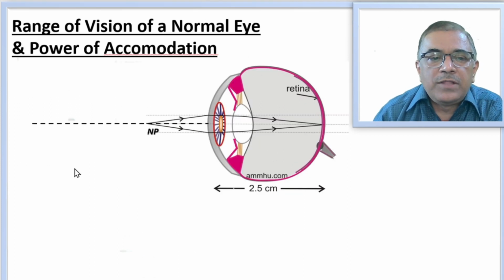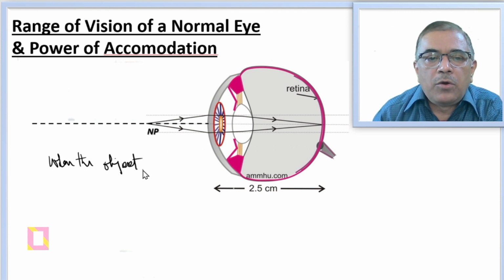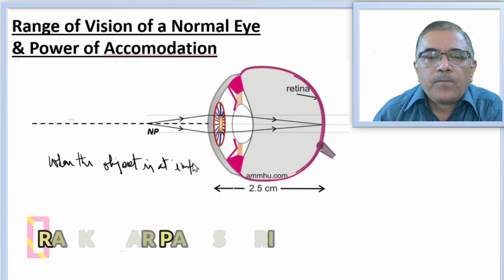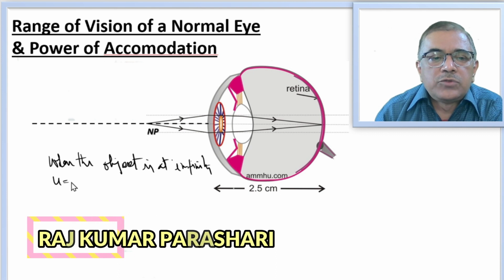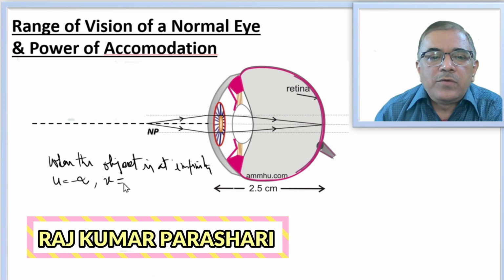Now see, when the object is at infinity, in this case u is equal to minus infinity, v is equal to plus 2.5 centimeter.